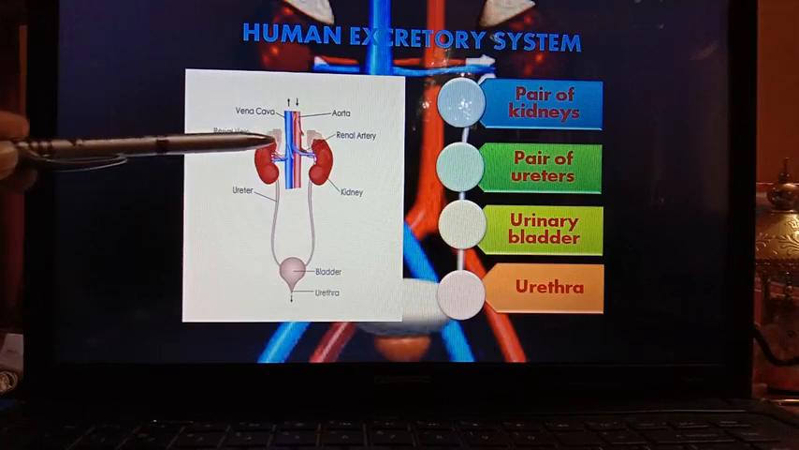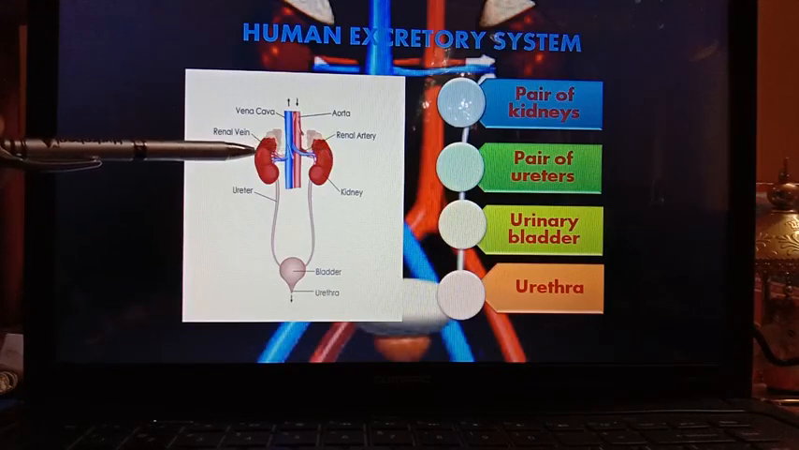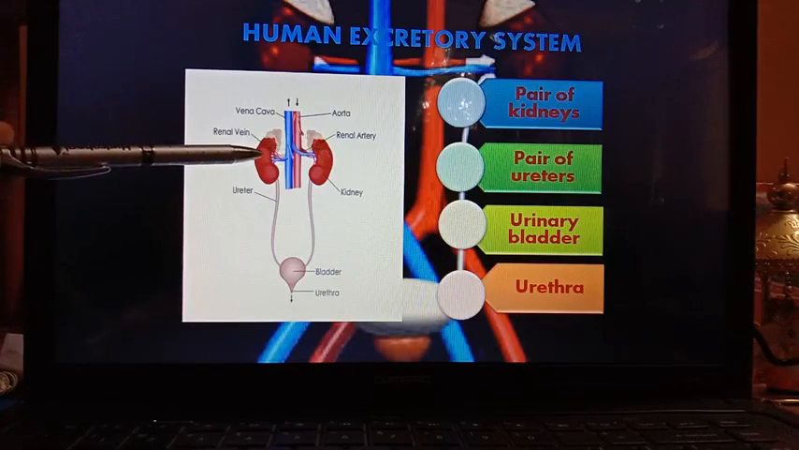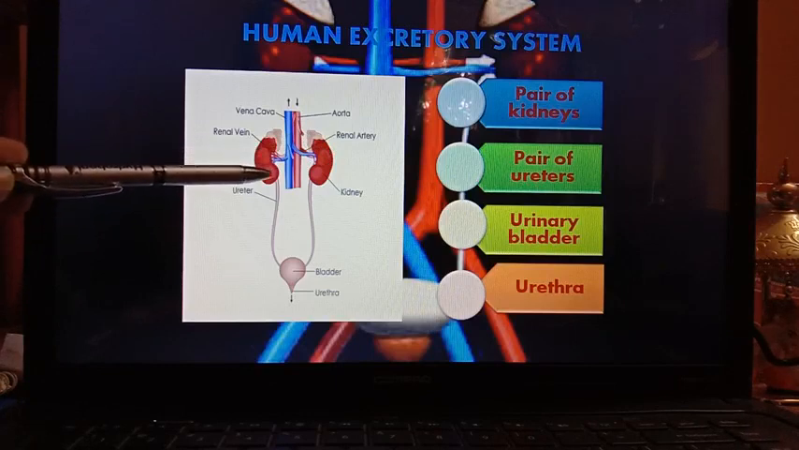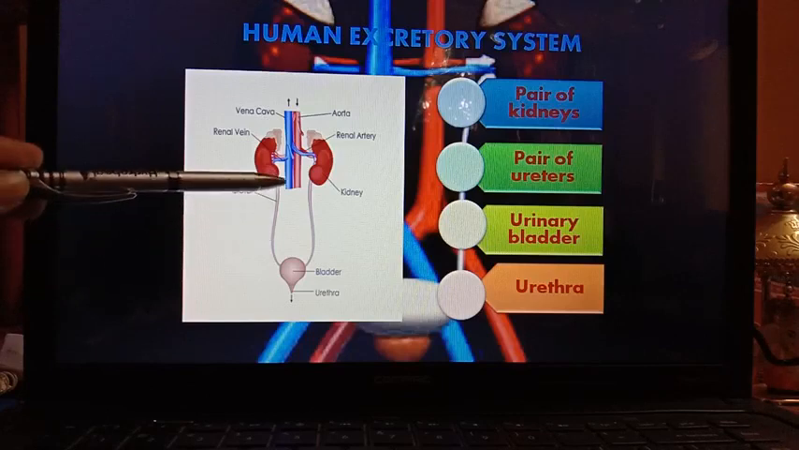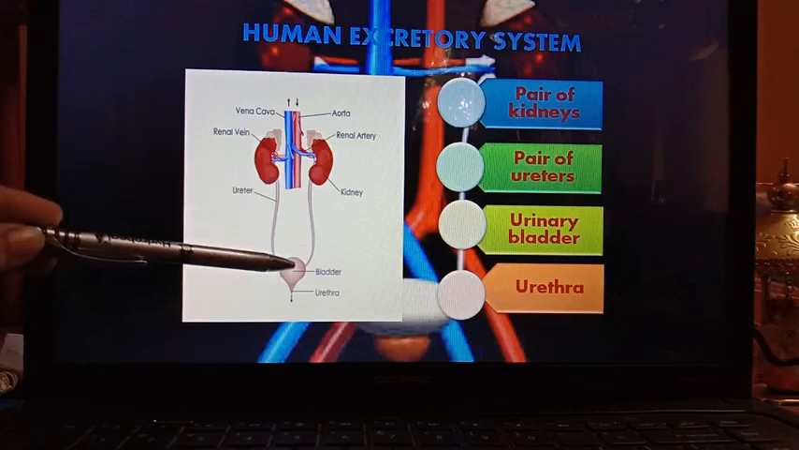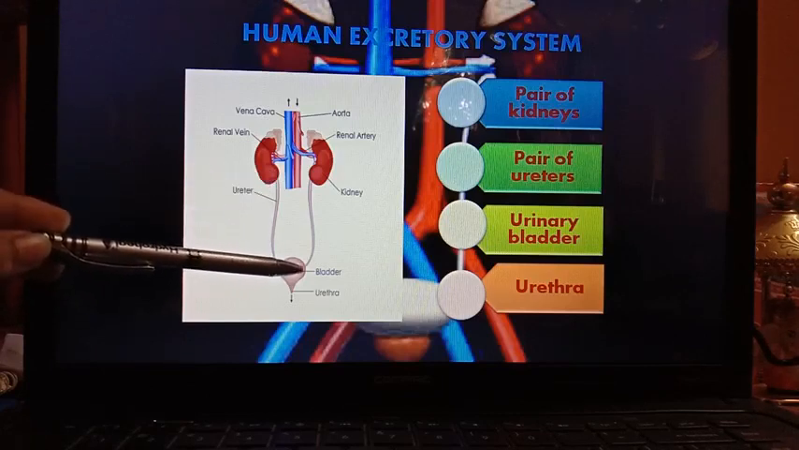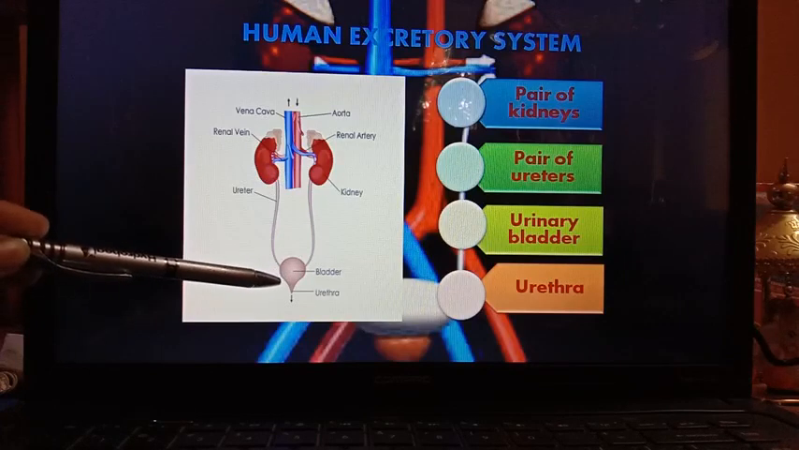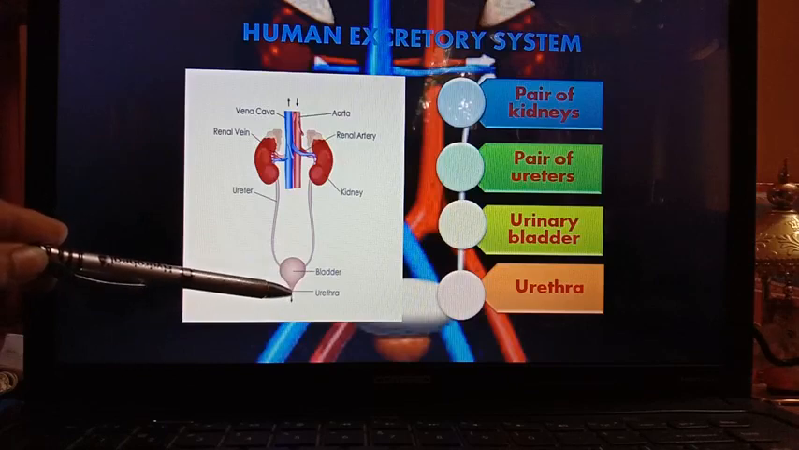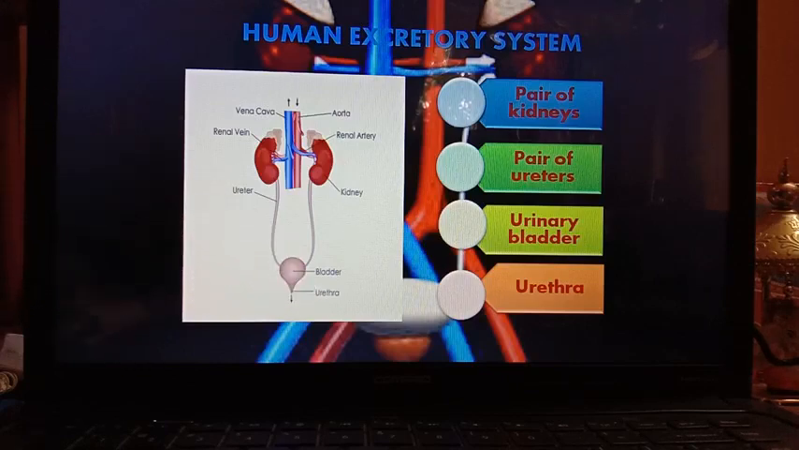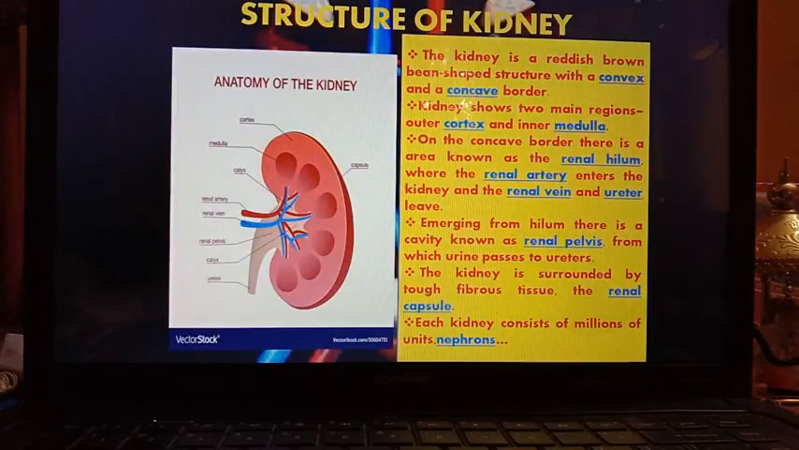So these are both the kidneys in which urine is produced. From kidneys, urine is passed through the ureter, this pipe-like structure, to the urinary bladder, where temporarily it is stored, and from the urinary bladder, urine is passed out from our body through the urethra. Now we will discuss the structure of kidney.